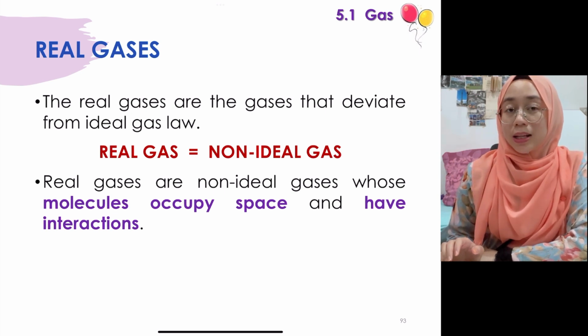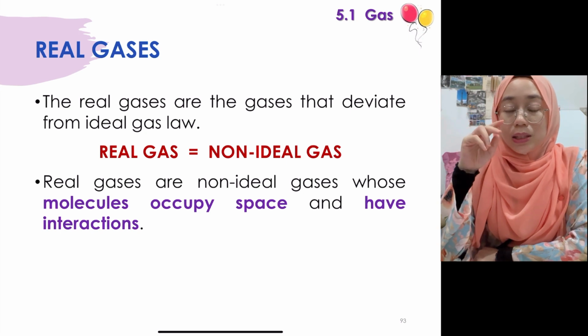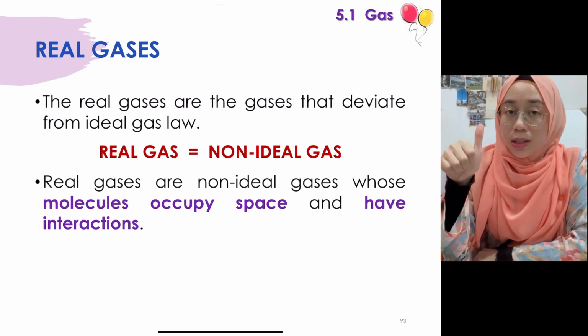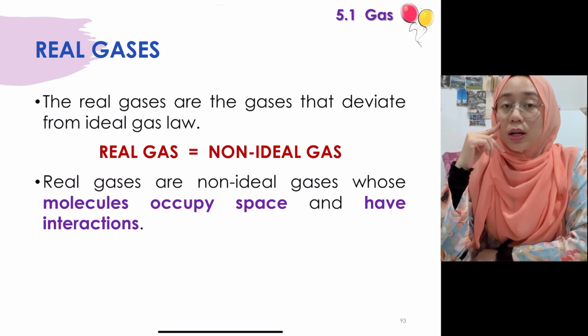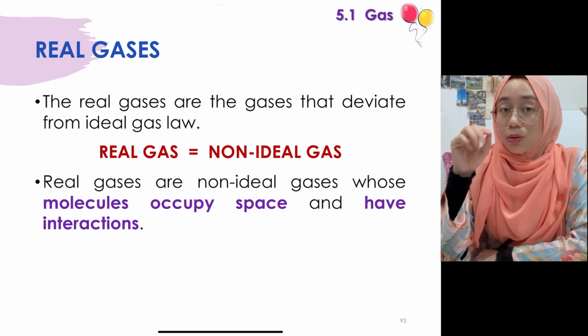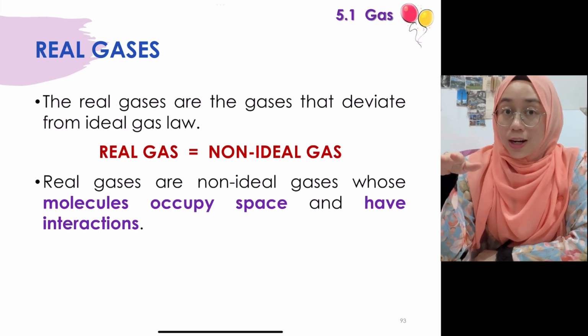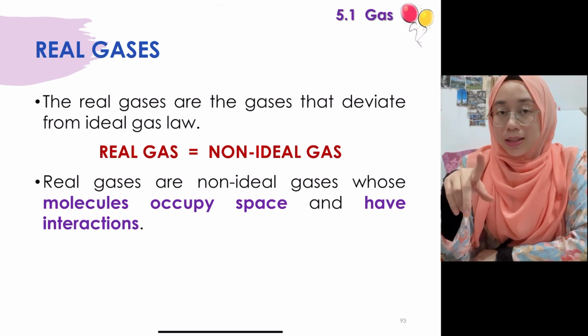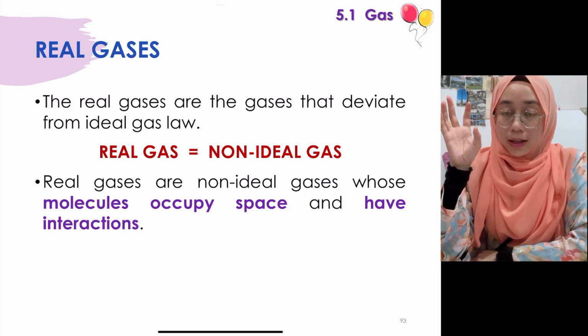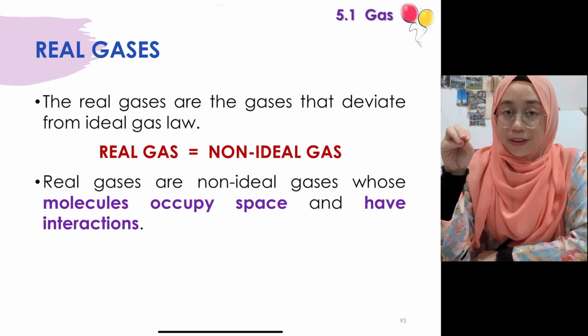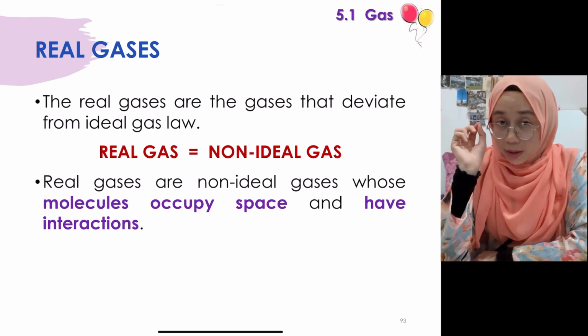Okay, so ingat balik tak, antara 2 daripada basic assumption yang kita belajar tu, kita ada belajar yang pasal intermolecular forces is negligible between the gas particle, and also the molecular volume of the gas particle is also negligible. Kita ignore juga kan. Tapi untuk real gases kita akan, the idea of the real gases, dia punya behavior adalah the molecule they occupy space.